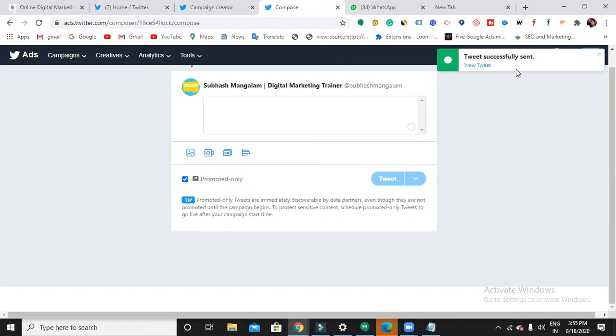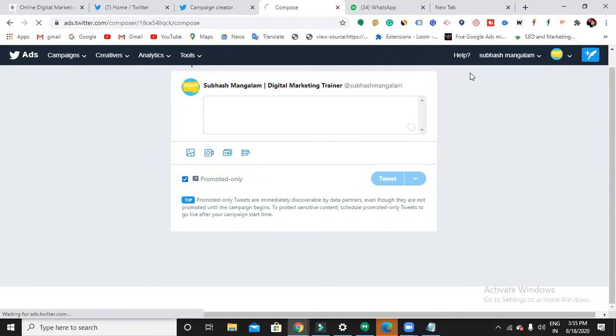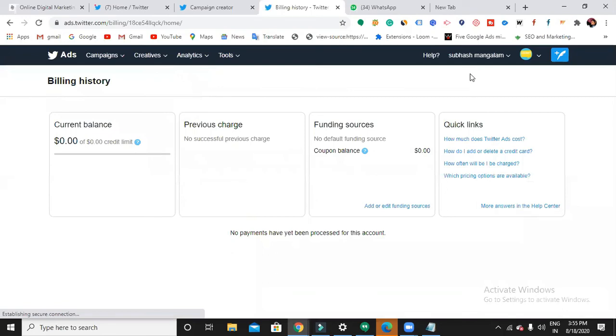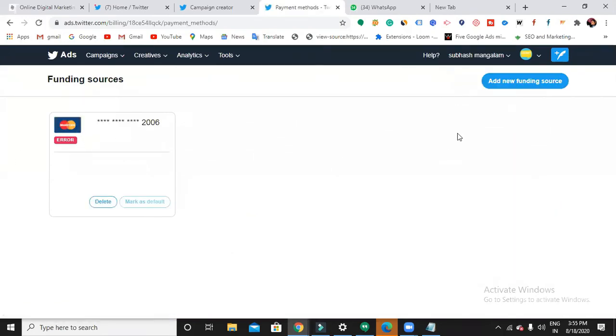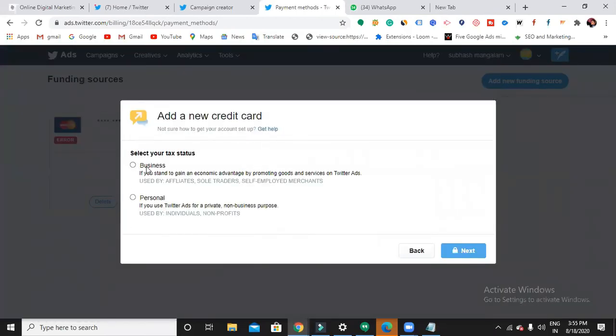Once you're done with the creation of the ad, you have to give a billing, right? Go to payment methods, billing history. Give new funding sources, whether it is for business or personal. It will ask you for the credit card and debit card details. Just give that. Then your ad will start running. Right, so easy, isn't it?